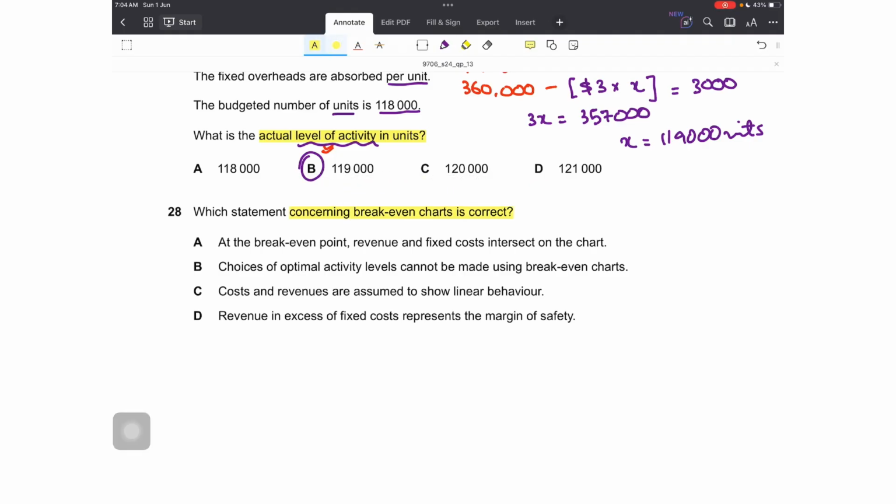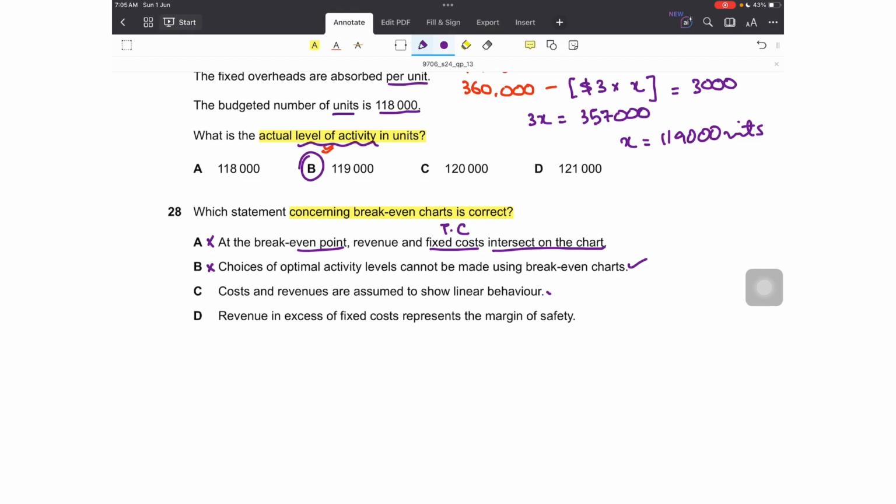28. Which statement concerning break-even charts is correct? Option A. At the break-even point, revenue and fixed cost intersect the chart. At break-even point, revenue and total cost intersect the chart, not the fixed cost. This is not right. B is choices of optimal activity levels cannot be made using break-even charts. Yes, they are made using break-even charts. How many units should be produced in order to break even, when can break-even be reduced, when can it be increased, that is decided using the chart. So this is also not correct.